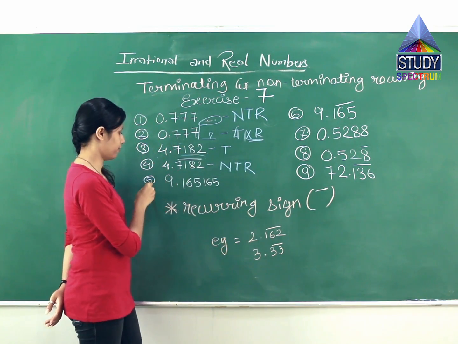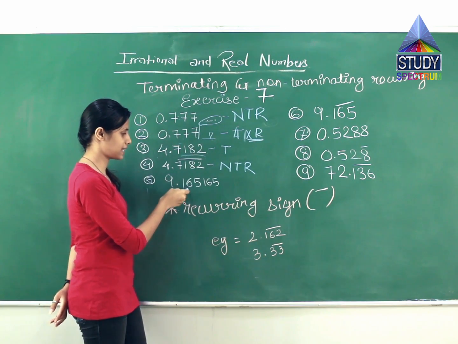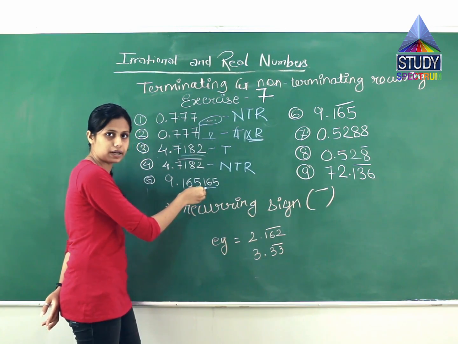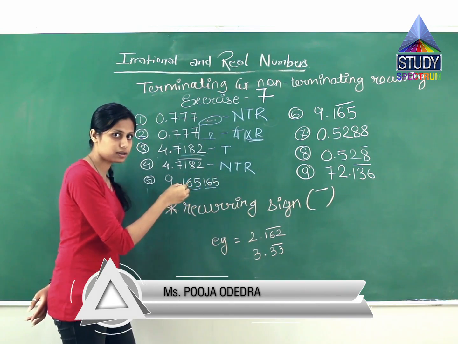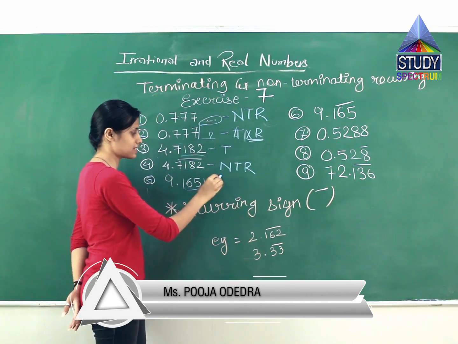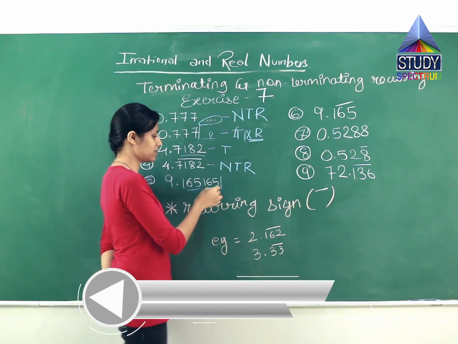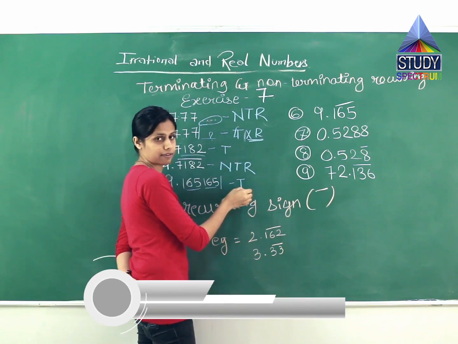Getting it? The fifth example is 9.165165. The number 165 is repeated, but is there any bar? No, the bar is not there, which means it is terminating over here. There is no bar also. What does this represent? It is a terminating one.